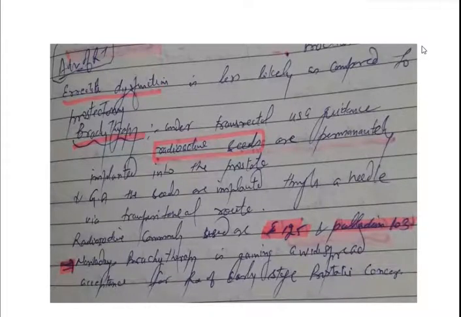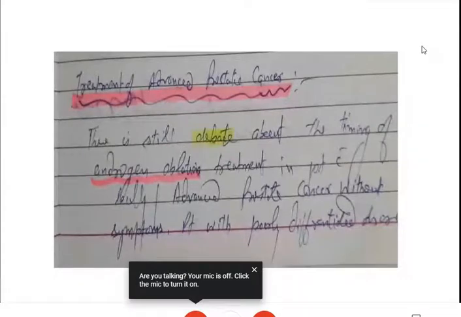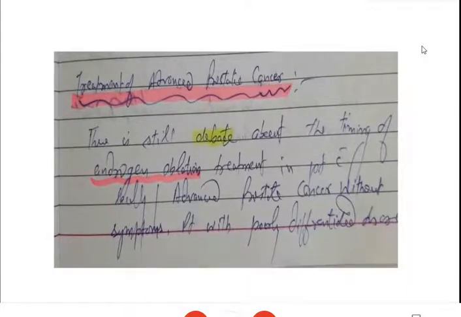Nowadays, brachytherapy is gaining widespread acceptance for treatment of early stage prostatic cancer because the adjacent structures are preserved or safe. Only the diseased tissue is treated. Now that is for early prostate cancer; next, treatment of advanced prostatic cancer.